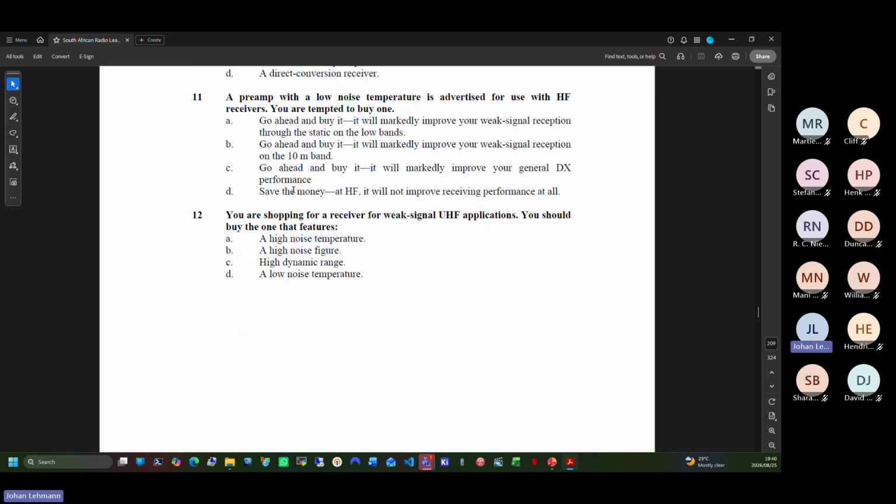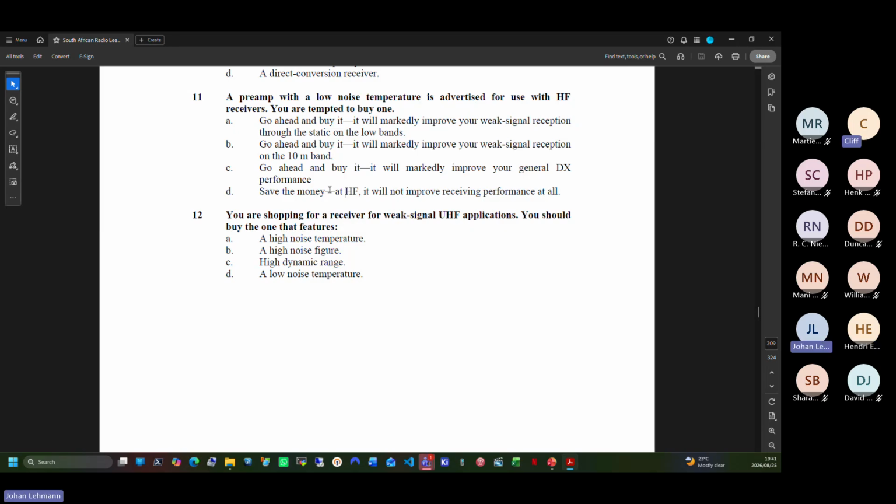Just as an example, with my HF radios here in the shack, most of the times I operate with an attenuator on. I find I get better signal to noise ratio with the attenuator on than with it off.